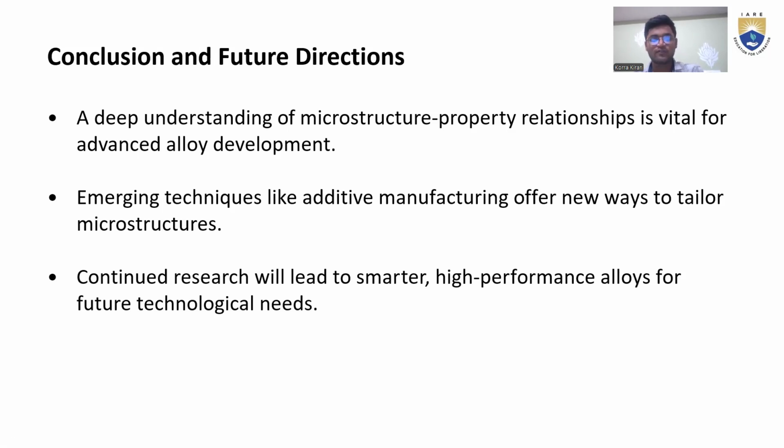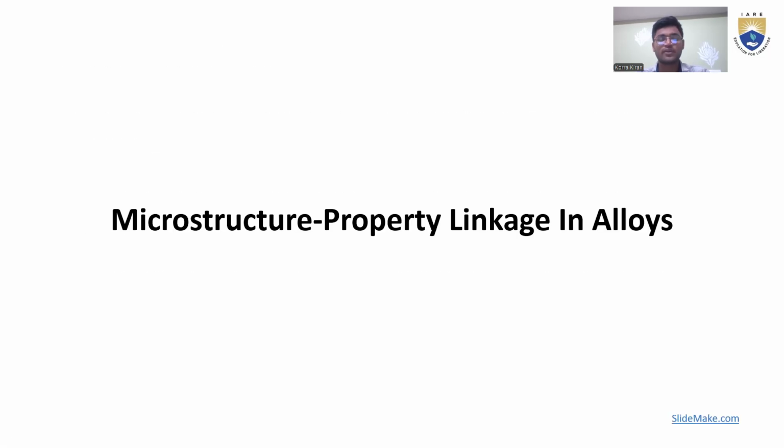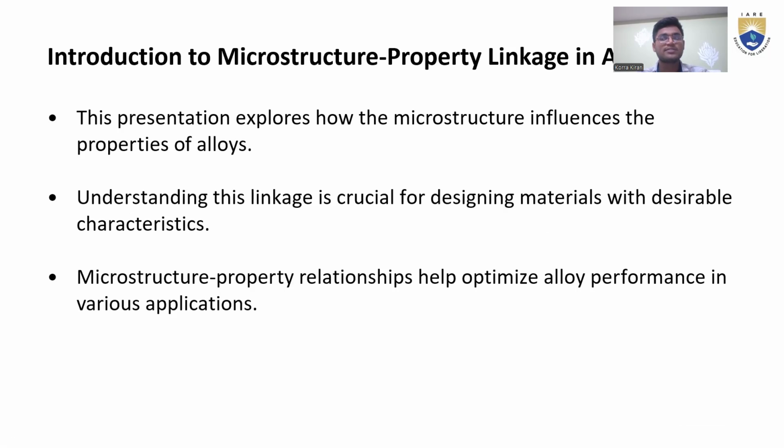Here we can see, recall what we learned. The topic is microstructure property linkage in alloys. In alloys, what are the microstructure property linkages? We can understand through the topic only. And the introduction is that this presentation will help us understand the relation between linkage in alloys and what the microstructures are. At the same time, microstructure property relations help to optimize alloy performance in various applications. In various and different applications, we can see the alloys' performance.